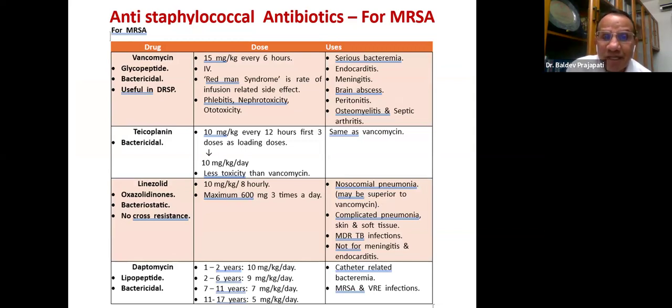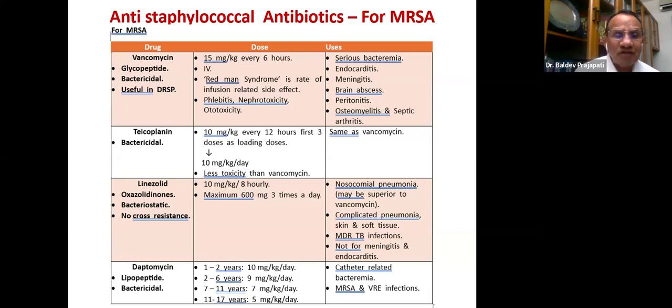If it is given rapidly, occasionally you must have come across in the round that the child has the red man syndrome. Phlebitis and nephrotoxicity is also very important. Vancomycin is useful for serious bacteremia, endocarditis, meningitis, brain abscess, liver abscess, peritonitis, osteomyelitis, and septic arthritis.